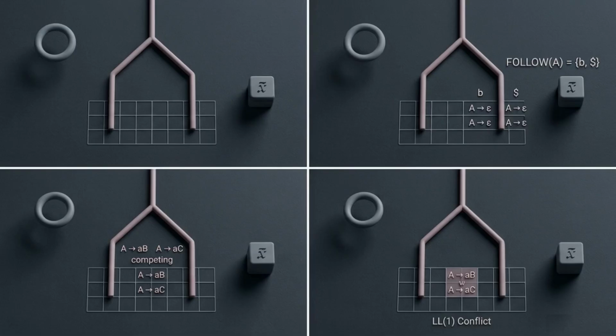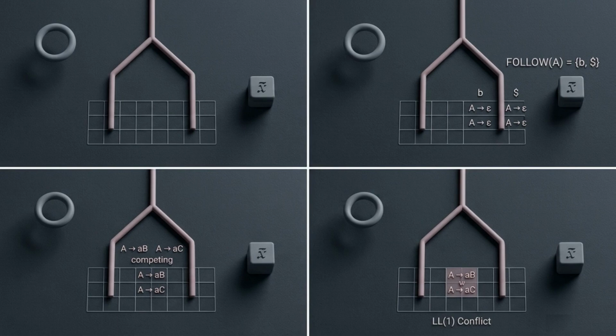0 overlap. We map these two mathematical conditions directly into a predictive parsing table. This grid uses non-terminals for the rows and the terminal symbols, plus the end of file marker, for the columns. Let's apply the math. If the rule A produces epsilon, and its follow set contains B and the $ sign, where does the epsilon production belong in the table? Because it's an epsilon rule, we ignore the first set. The production goes directly into the columns defined by the follow set, under B and under the $ sign.